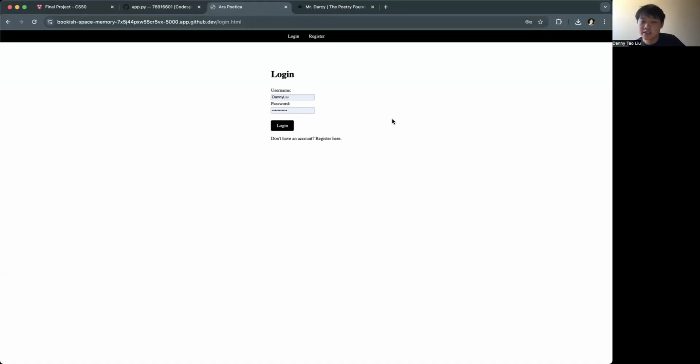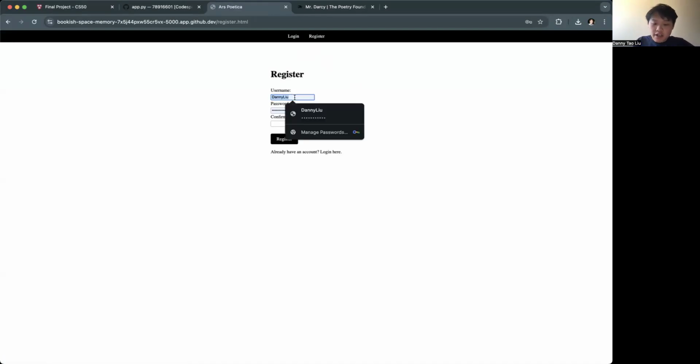I'm a sophomore in Cabot House, and it's called Ars Poetica, or the Art of Poetry in Latin. And it's a poem diary slash logger slash Goodreads slash Spotify web application that basically lets you engage with poems on a deeper level. Let's see, we can start here with register.